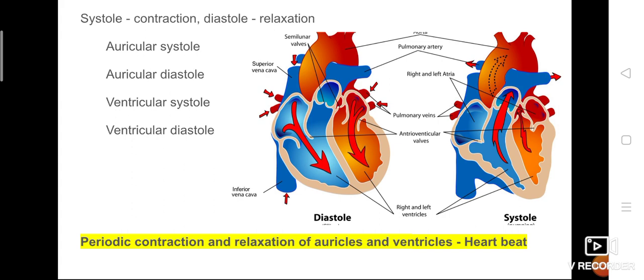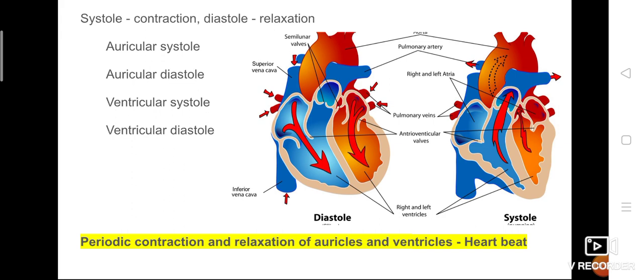As I told, during heartbeat, contraction and relaxation of auricles and ventricles takes place, isn't it? Sometimes the auricles will contract, sometimes the auricles will relax. Similarly, ventricles will contract and relax. So both contraction and relaxation take place in auricles and ventricles.